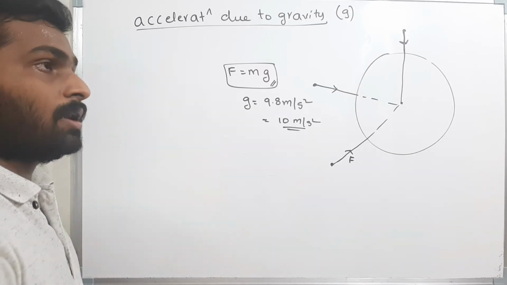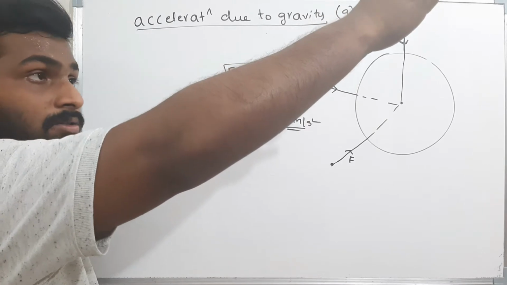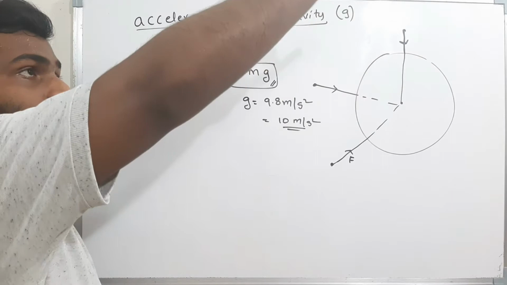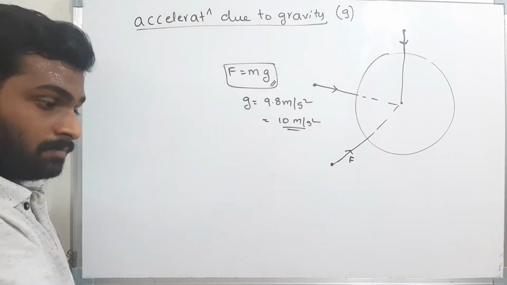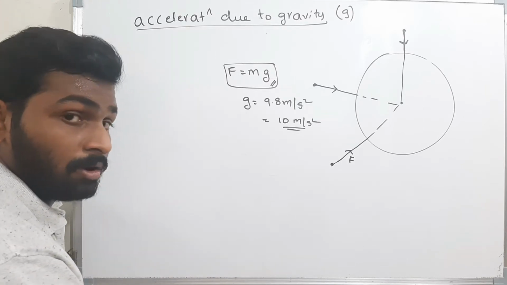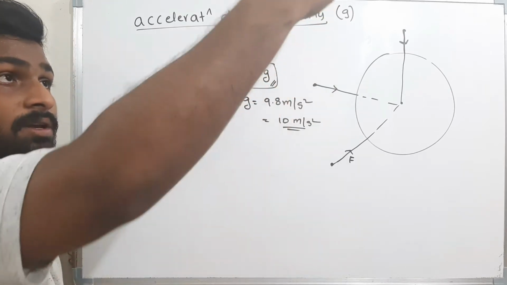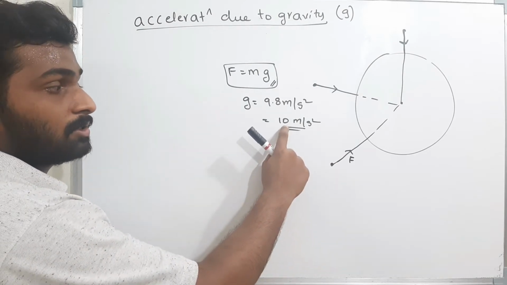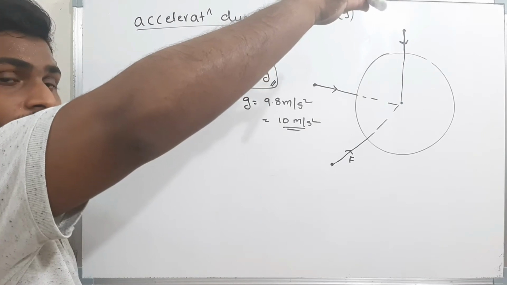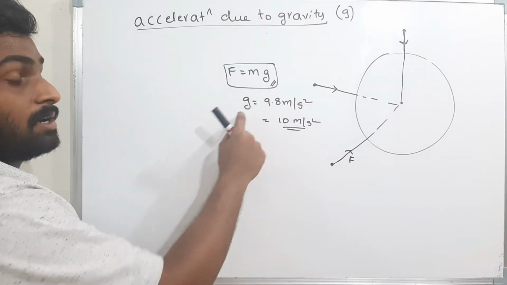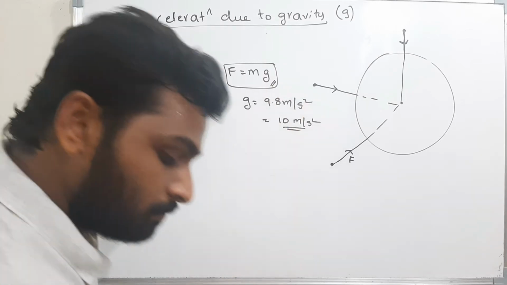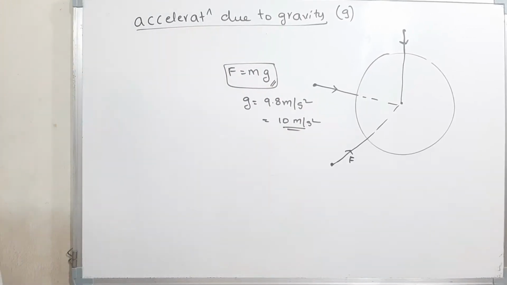That means whenever I leave a body freely, the velocity of the body will increase by this much amount every second. Here the velocity of the body is 0. After 1 second, the velocity will be 10 meters per second. After another second, it will be 20 meters per second. That means every second the velocity increases by this value, which is nothing but the acceleration. Therefore, the acceleration by which the body falls when I leave it freely is the acceleration due to gravity, and this value is 10 meters per second square. Well and good. Now we will study the free falling body and vertically projected body.